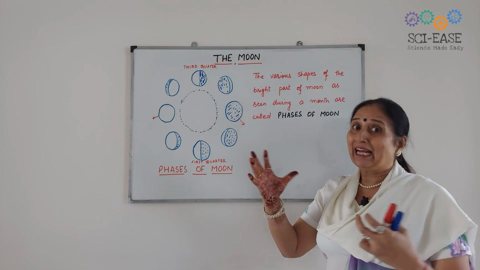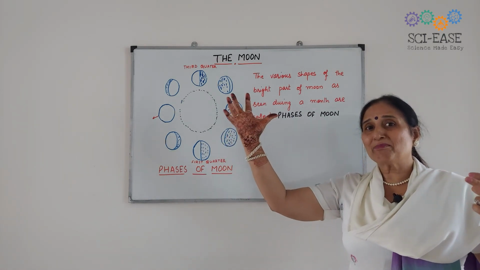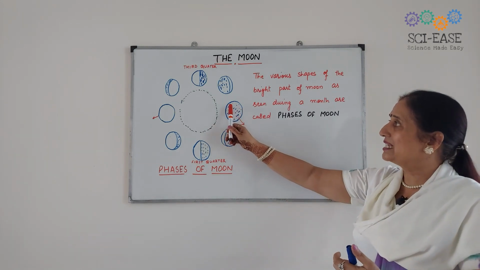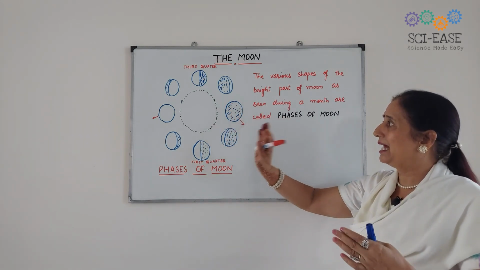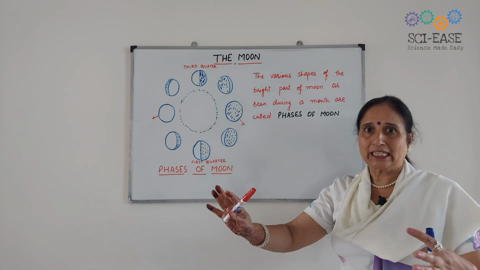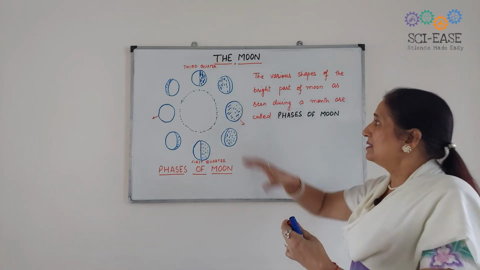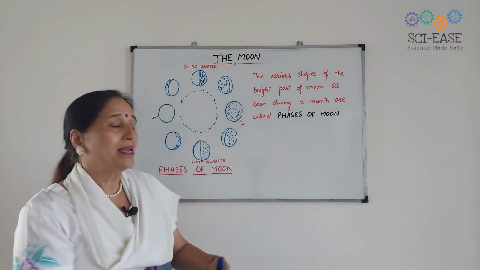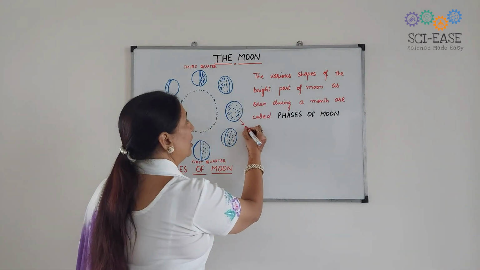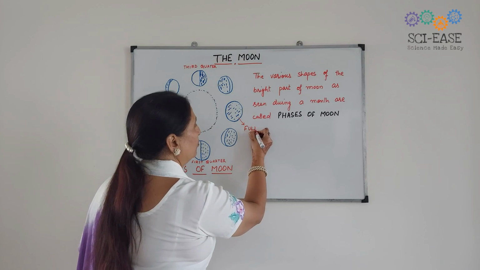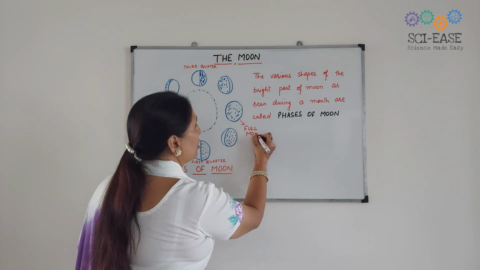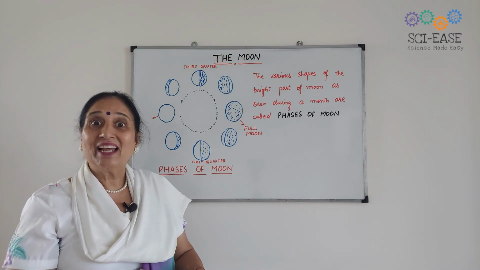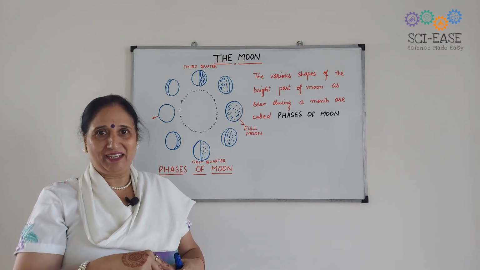I have told you that in the sky sometimes there is a full disk of the moon, and you can see that this shaded part will depict the full disk. Okay? This is the full disk of the moon, and this day is known as full moon day or full moon. Here we can see full moon, and in Hindi we say कि आज पूर्णमासी है.